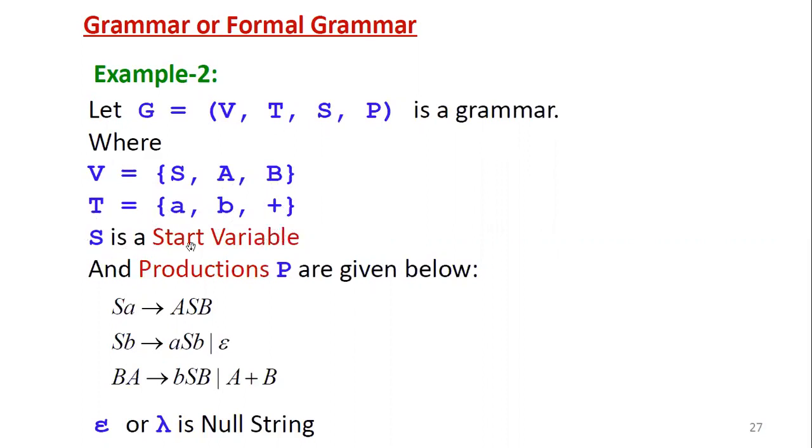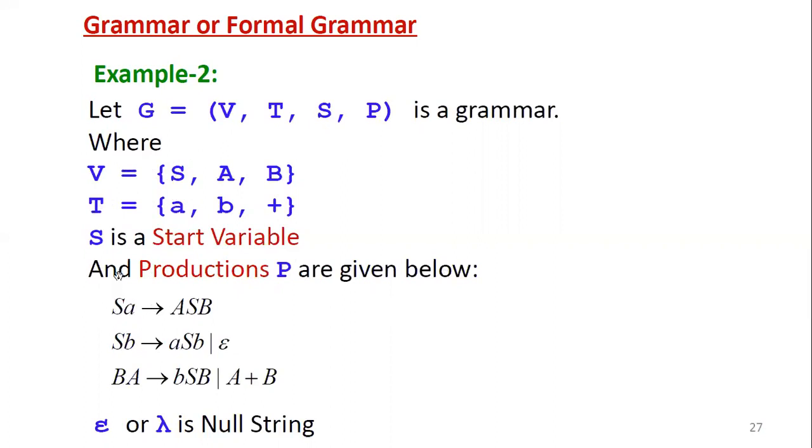Then S is, without defining S, by seeing the set V you can itself identify what is S, whatever the starting symbol in V. Now S is the starting symbol here also, so S is the start variable. And productions P are given below.